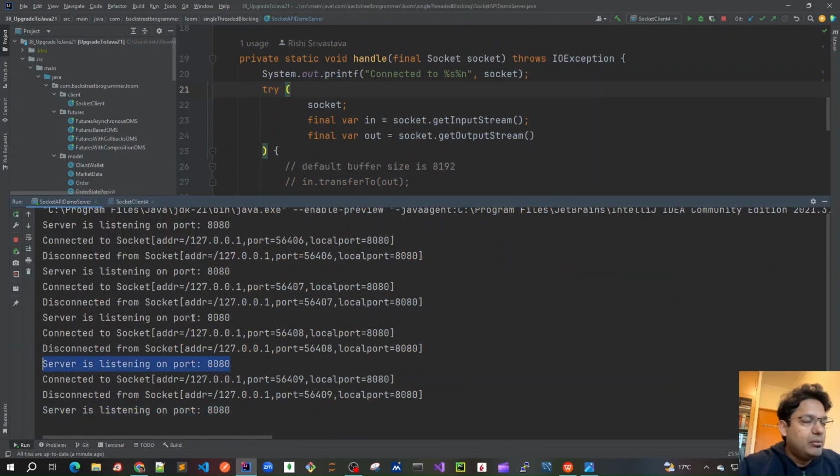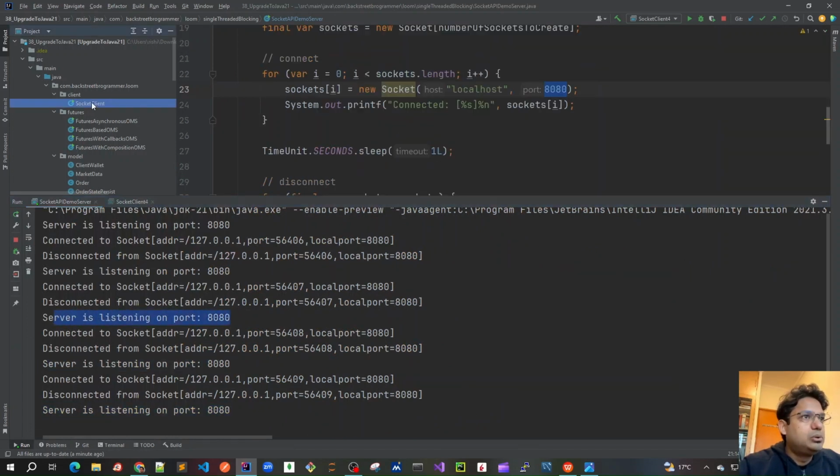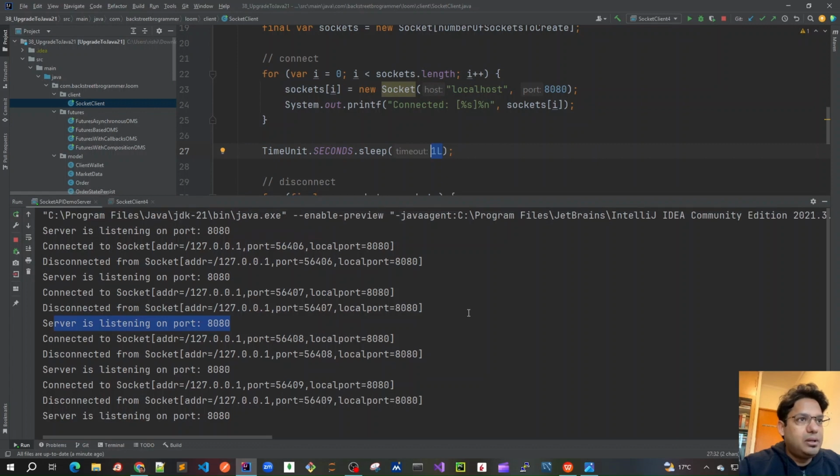So every time it is going one by one, and as we have seen, for one client connection the client would be waiting for 1 second. This is just a basic demo. Right now our server is again listening and our client is all done.